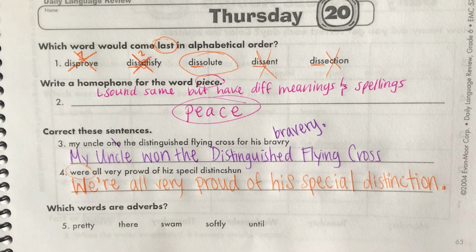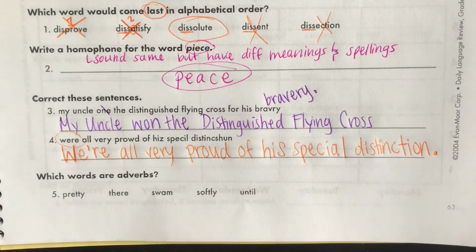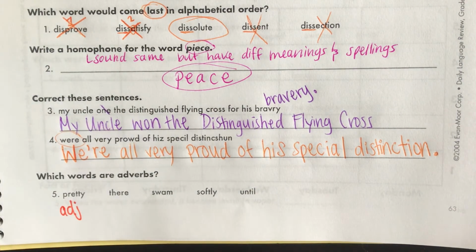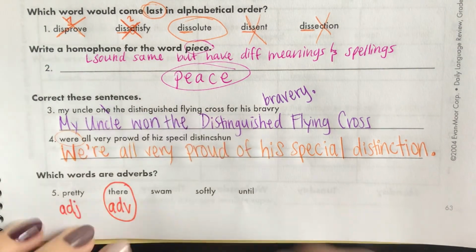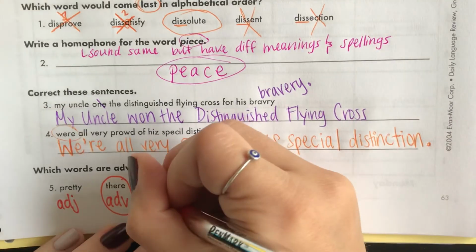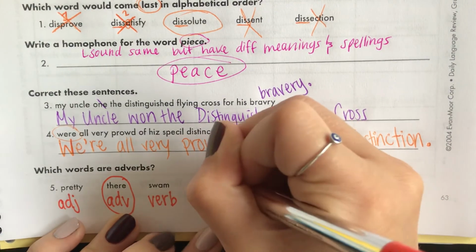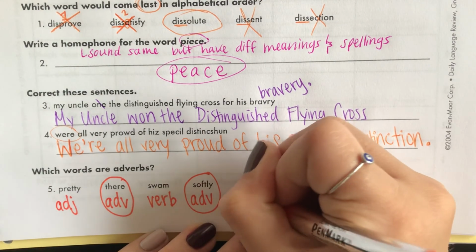All right, which words are adverbs? Okay, so an adverb is something that kind of relates to another word in a sentence. It could tell you when, it could tell you kind of how. So let's just go through each of these individually. For pretty, pretty is an adjective. It's a describer, okay? So it's not going to be an adverb. There is going to be an adverb because it kind of tells you where. Swam is a verb because you're doing something. It's an action. Softly is also an adverb. It tells you kind of how something is being done. You're doing it softly. And then until is also an adverb because it tells you when.